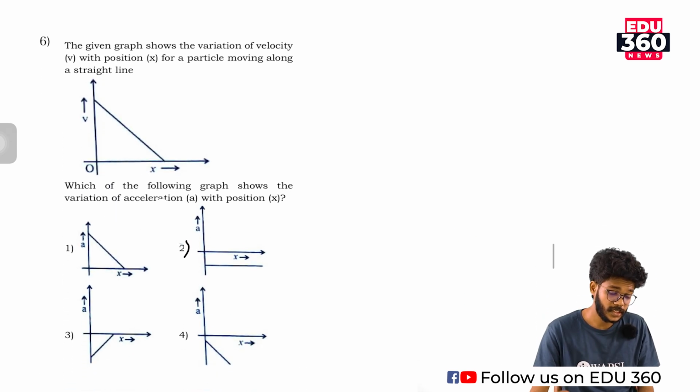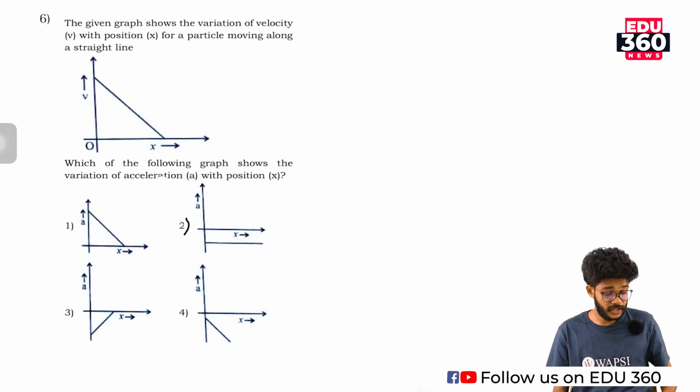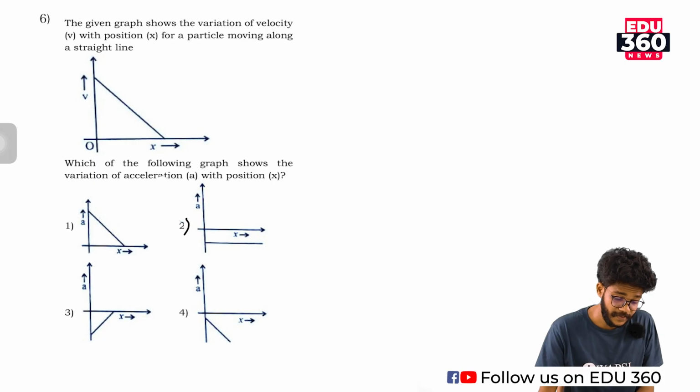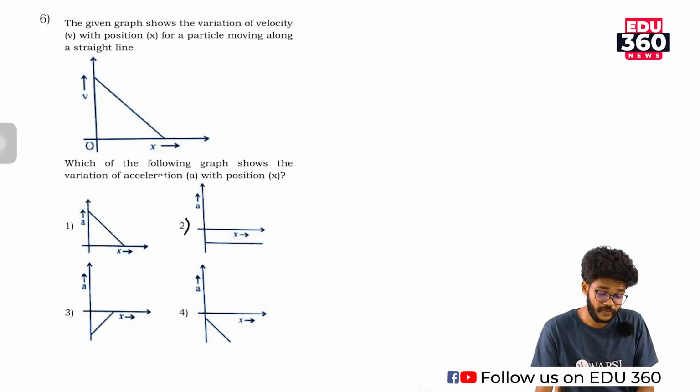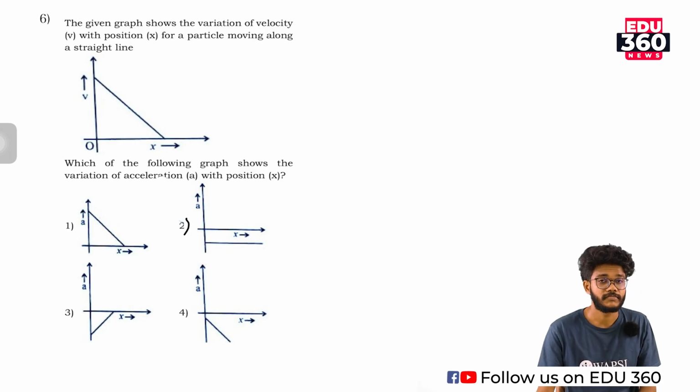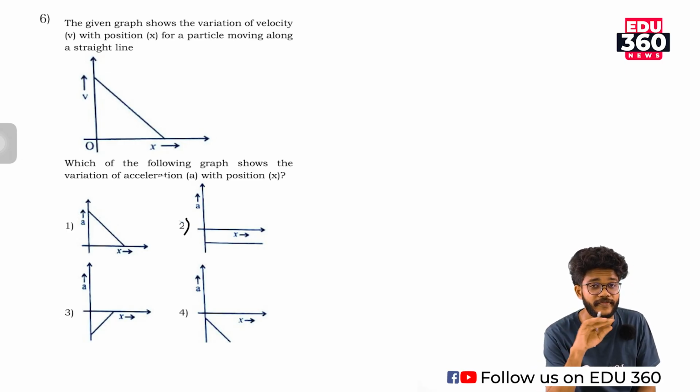And moving to the sixth question. Okay, the sixth question is one of the nice questions. The given graph shows the variation of velocity v with the position x. Note that the graph is not a vt graph, the graph is not an at graph, the graph is a vx graph.